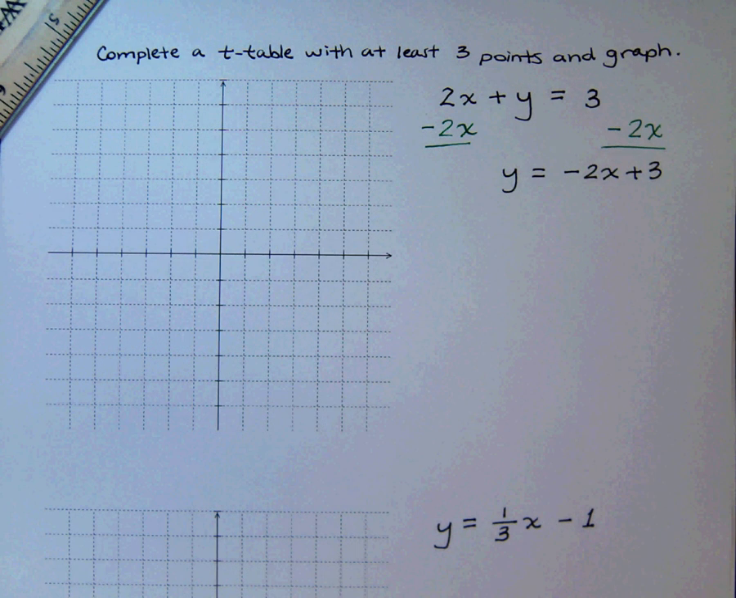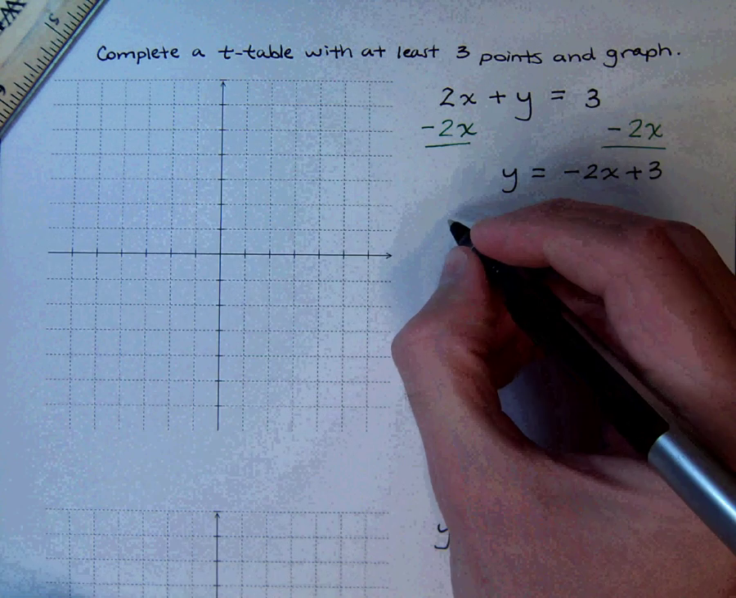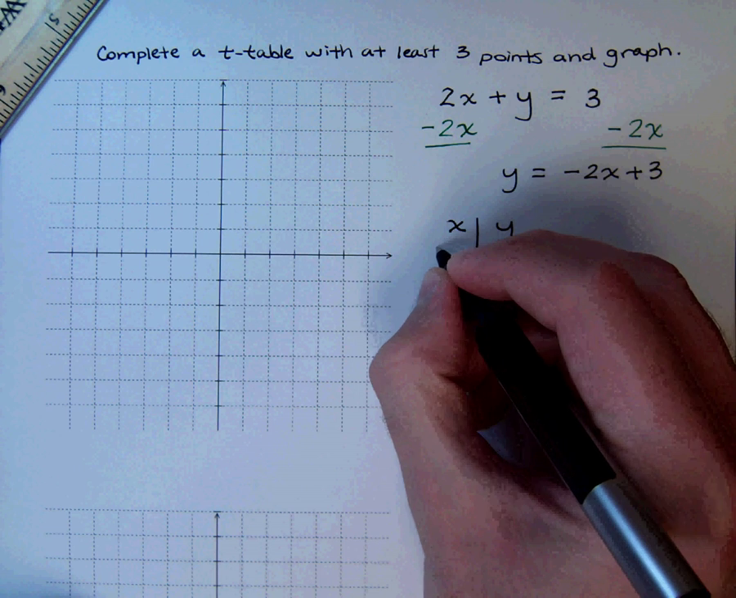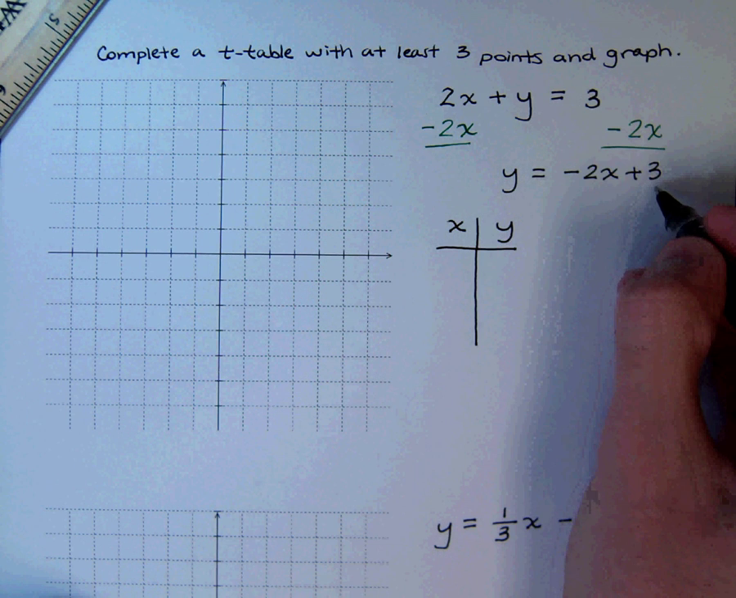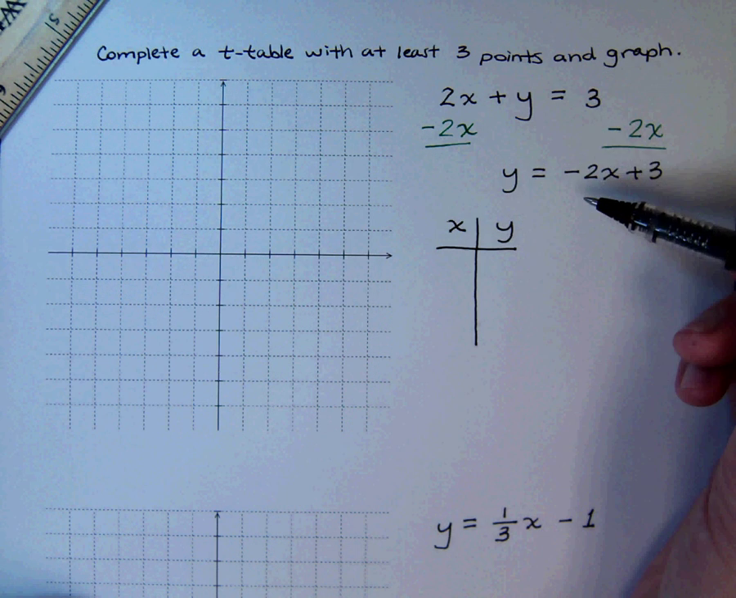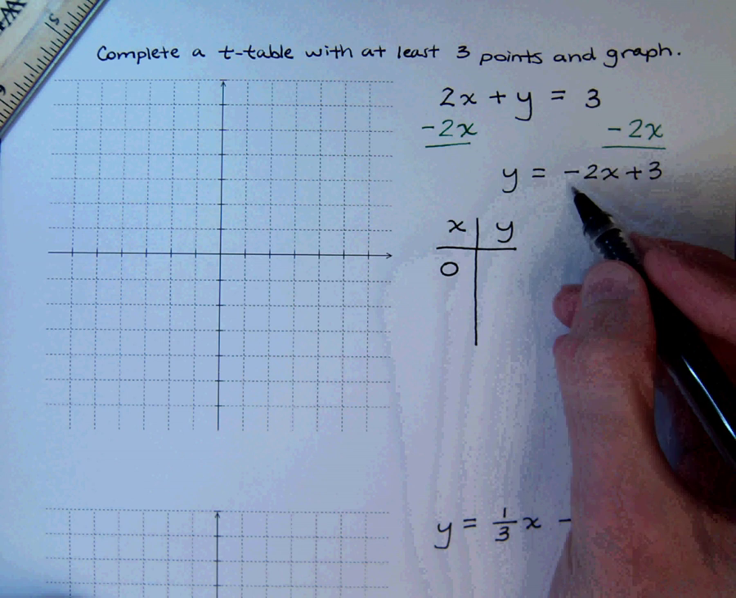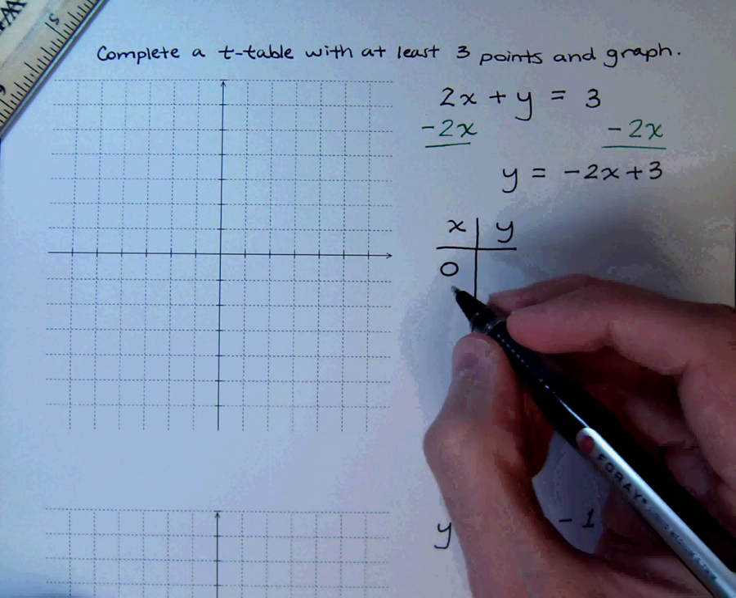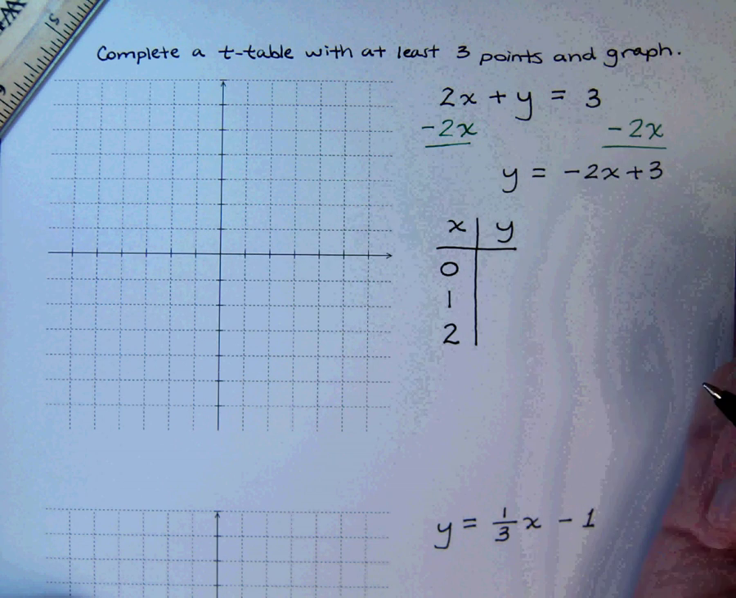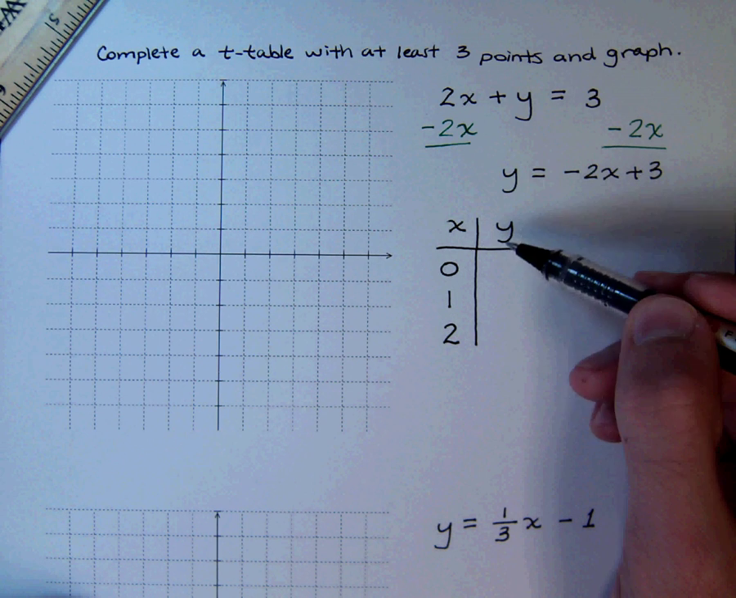Now what we want to do is to make a t-table with at least 3 points, with at least 3 values. So let's go ahead and draw a t-table, and we can pick whatever values of x we want to plug into this. Now again, it doesn't matter what values you pick, but you want to pick intelligent choices. A good number to always pick is 0. And since this coefficient here is an integer, you can go ahead and pick 0, 1, and 2 if that makes you happy. You don't have to. You can pick negatives as well. Just pick any 3 x values that you want, and now let's find those y values.